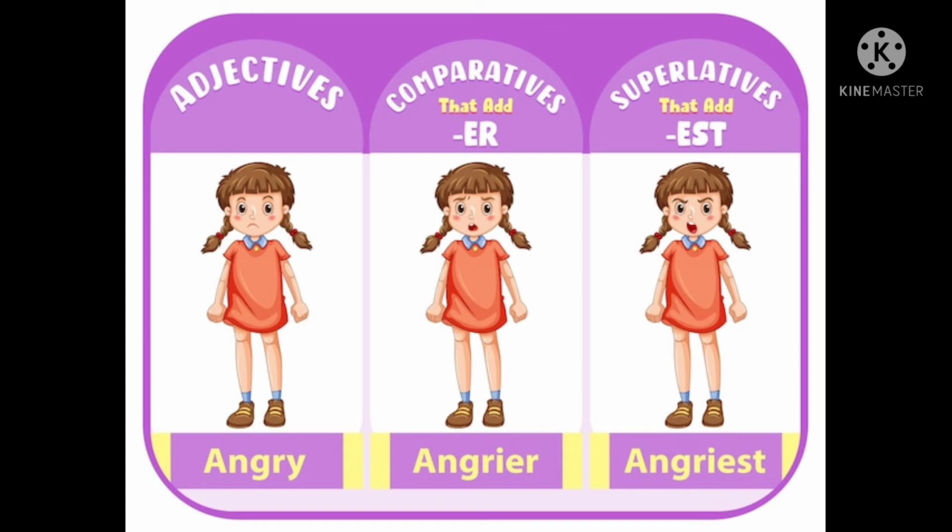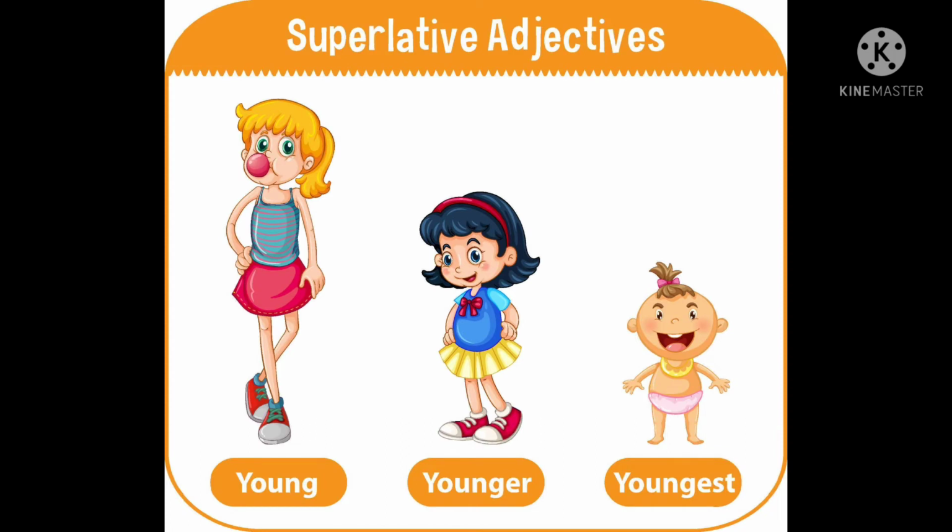Superlatives. We use superlatives to compare one person or thing to several others. For example, Paris is the most beautiful city I've ever seen. This means that I've seen several cities and I consider Paris as the number one in terms of being beautiful. In a similar way to comparatives, there are two ways to use superlatives.